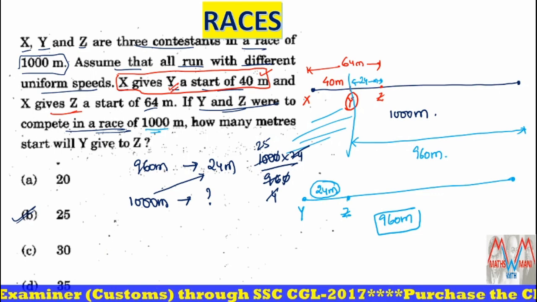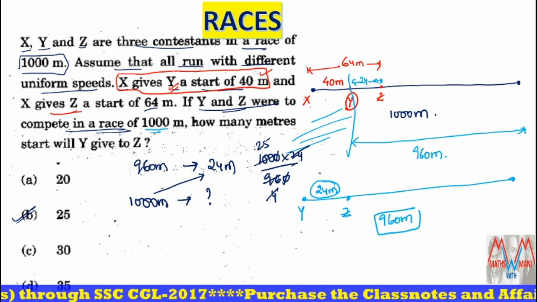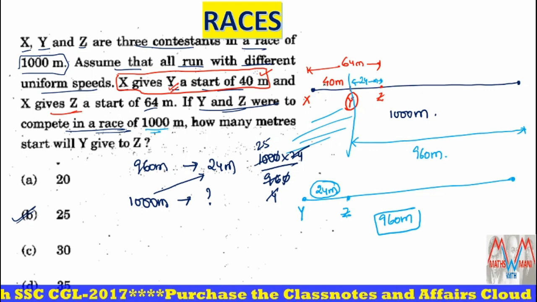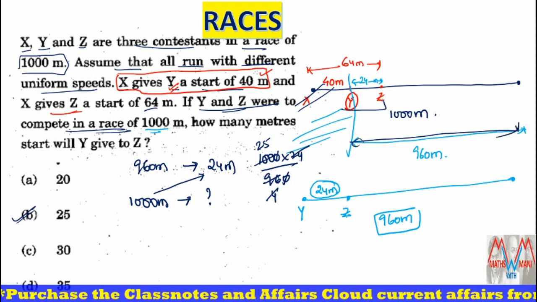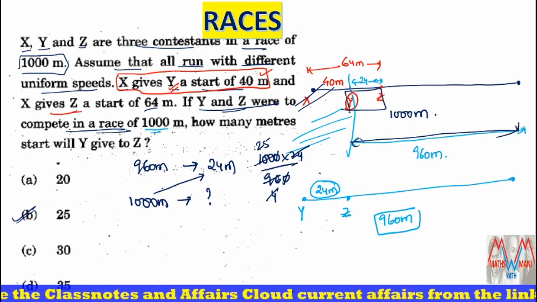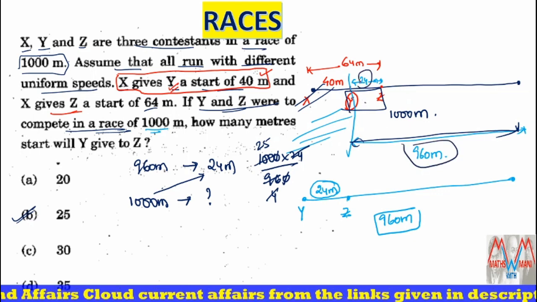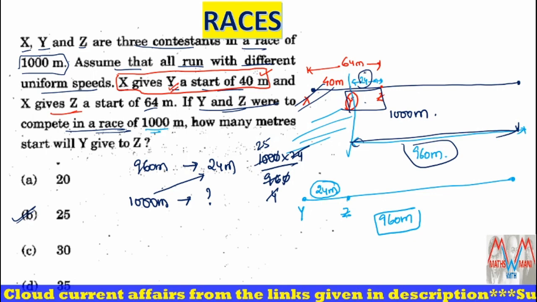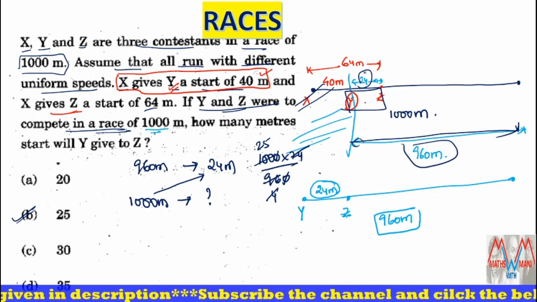In a 1000 meters race, there are three contestants. But in the 960 meters, I remove X here. In this 960 meters, there are only two participants. For that 960 meters, Y gives Z a start of 24. Now, if those two, Y and Z, are participating in a 1000 meters race, then what about the start? So that is 25. Clear?